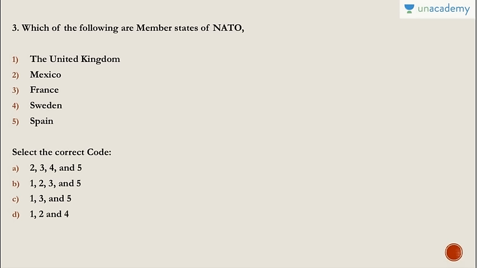Then question number 3, which of the following are the member states of NATO? NATO is the North Atlantic Treaty Organization, and currently there are 28 members of NATO. Here the answer is 1, 3 and 5 because Mexico and Sweden are not members. Okay, so answer is C, that is United Kingdom, France and Spain.